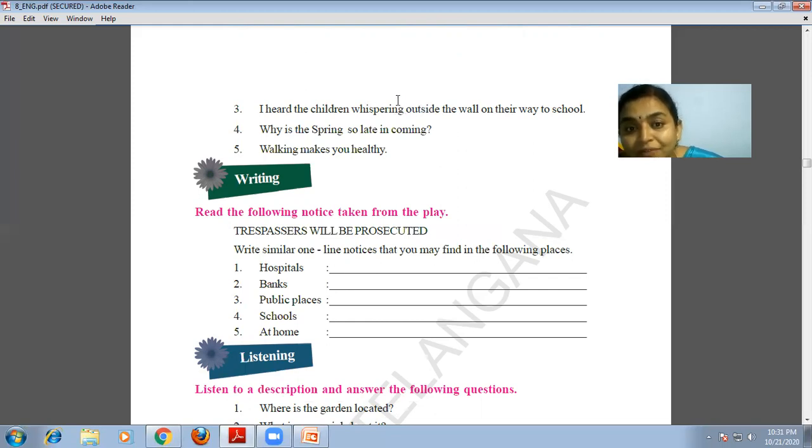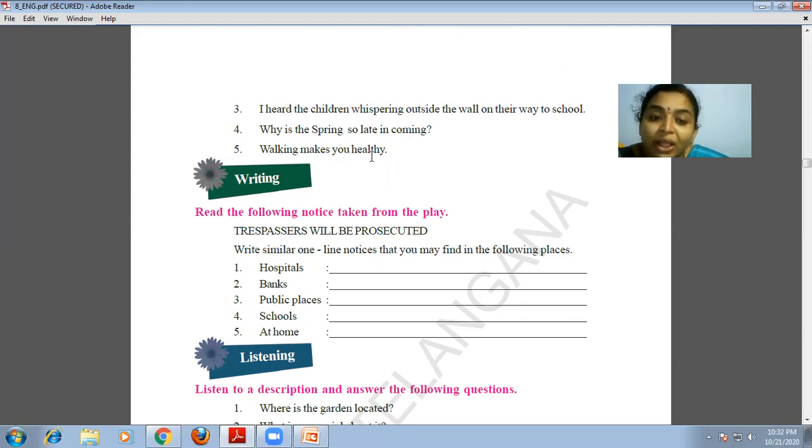Whispering outside. Whispering will become the main subject; it will occupy the main subject position. So whispering will become a gerund. Why is the spring so late in coming? Coming is a gerund, children.